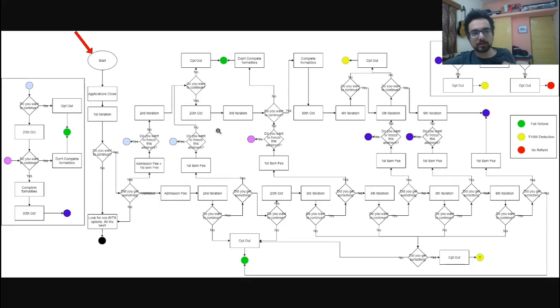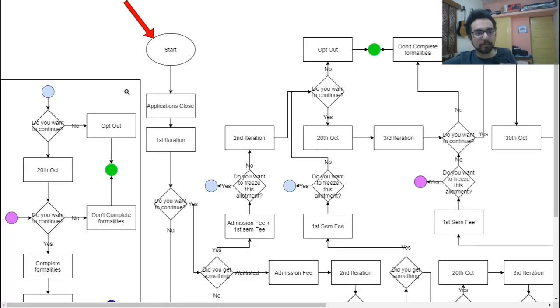So let's just take a look. Because this looks a little bit intimidating, we'll zoom in and follow some paths. I will try to cover as much as I can. The rest you can download as an image from the link in the description, and you can view it in Google Chrome or any other software of your choice, and you can refer to this. So yeah, let's get started.